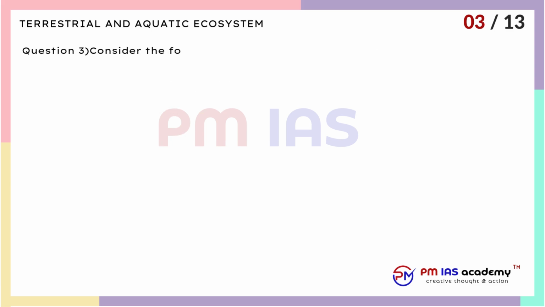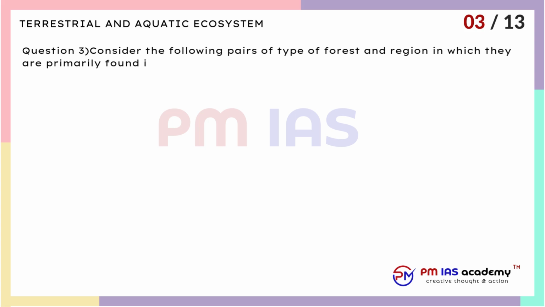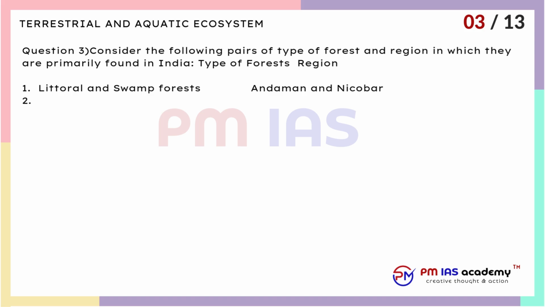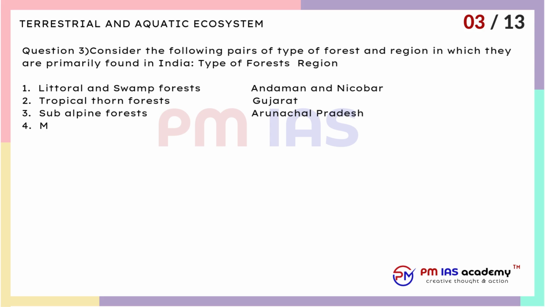Question 3. Consider the following pairs of type of forest and region in which they are primarily found in India. Type of forests. Region. 1. Littoral and swamp forests. Andaman and Nicobar. 2. Tropical thorn forests. Gujarat. 3. Sub-alpine forests. Arunachal Pradesh. 4. Montane wet temperate forests. Andhra Pradesh. Which of the above pairs are correctly matched?